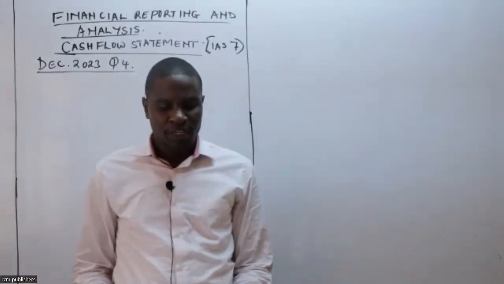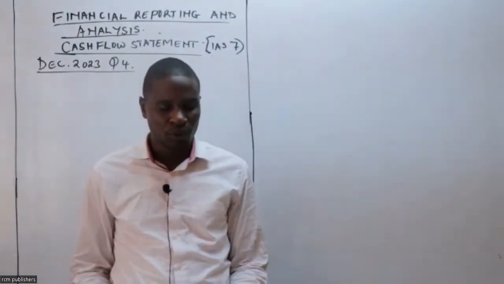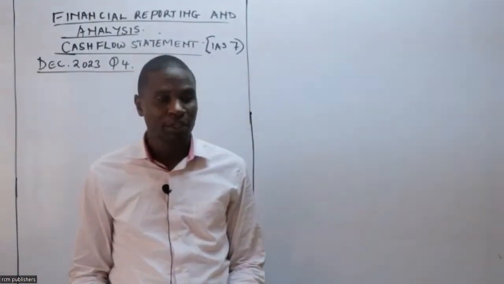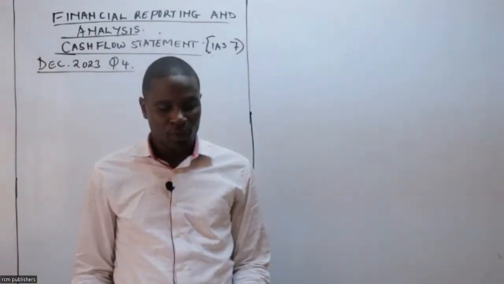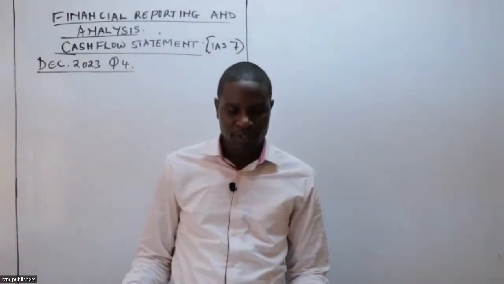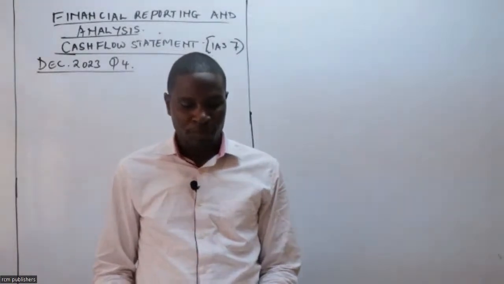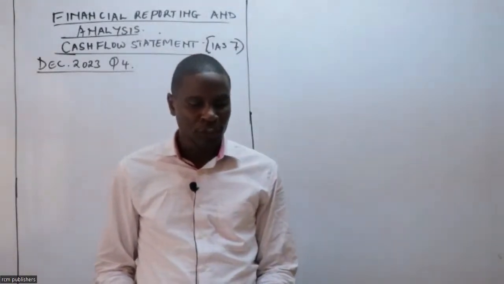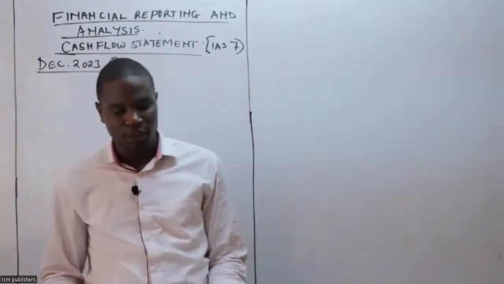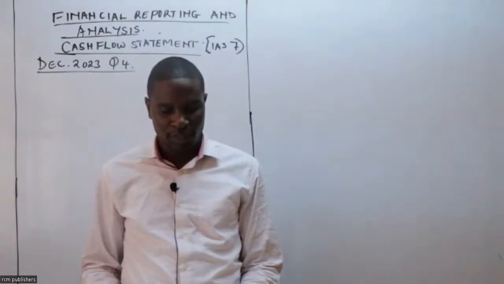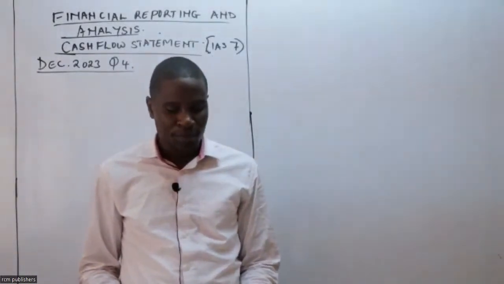The following financial information was extracted from the accounting records of Bundo Limited, a public limited company. You can see the statement of financial position as at that date. Then we have been given the statement of comprehensive income for the year ended 31st October 2023. Then we have some additional information, where the first one is capturing the property, plant, and equipment at cost, and then you can see its carrying amount having the accumulated depreciation provided.